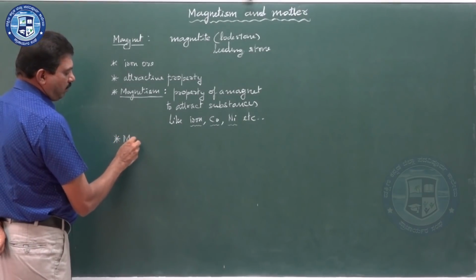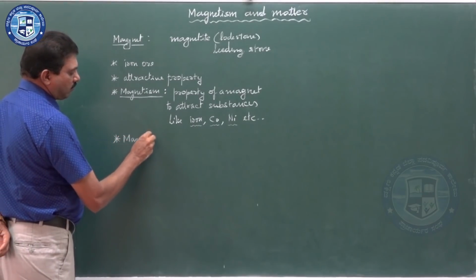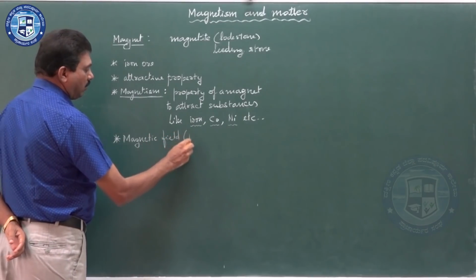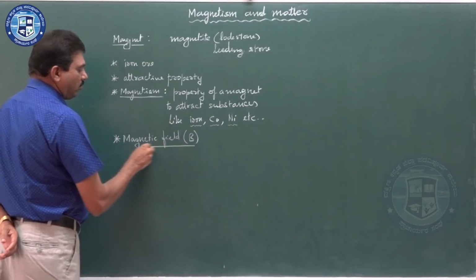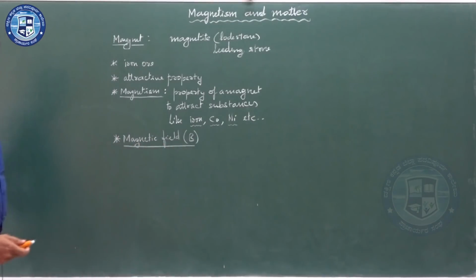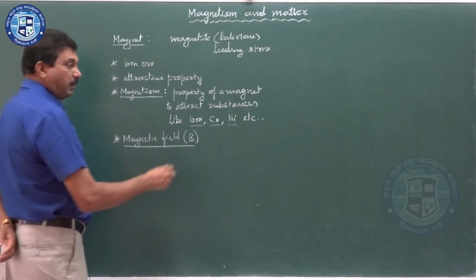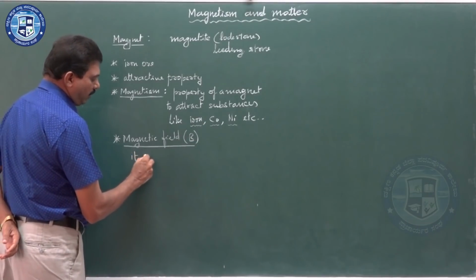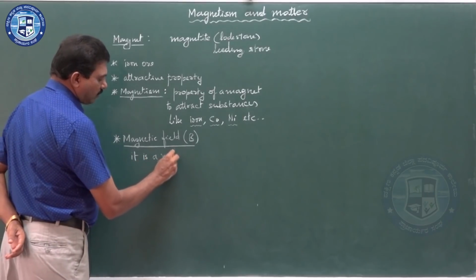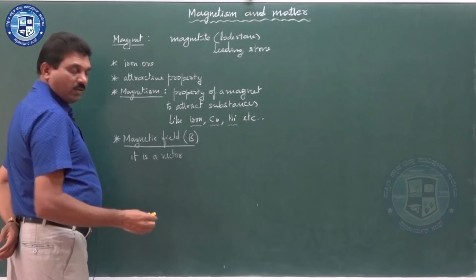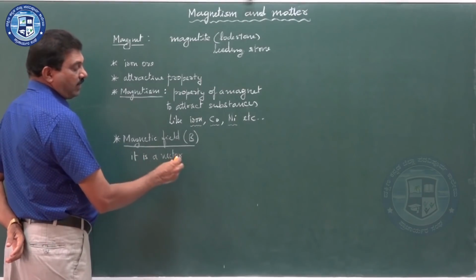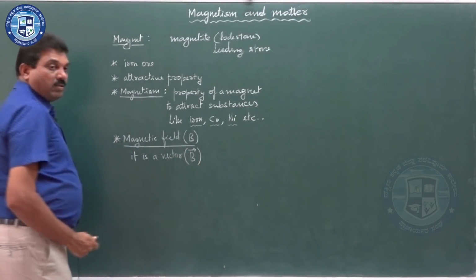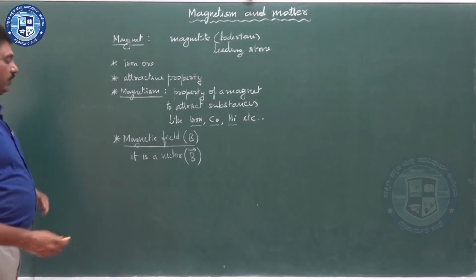We have magnetic field. Magnetic field is a physical quantity denoted by B. Also, it is a vector, so we can write it as B vector.